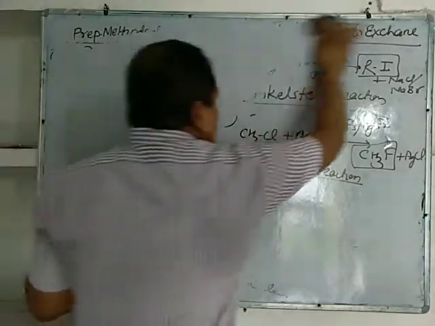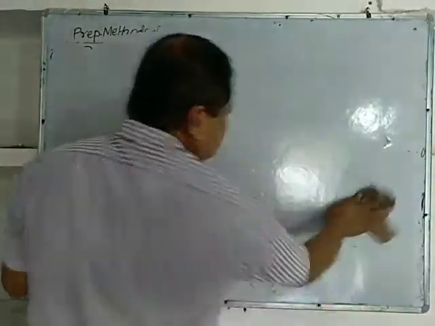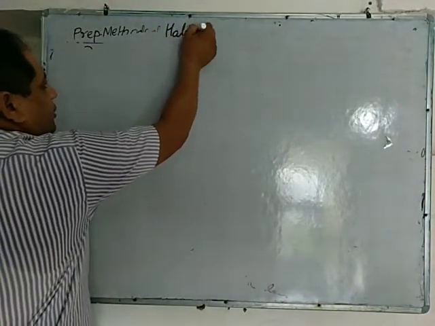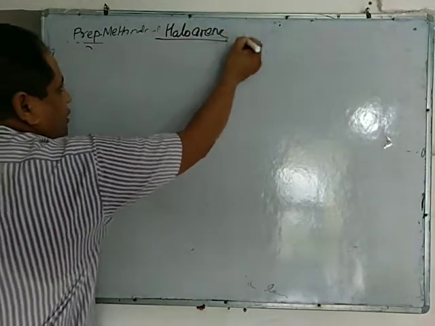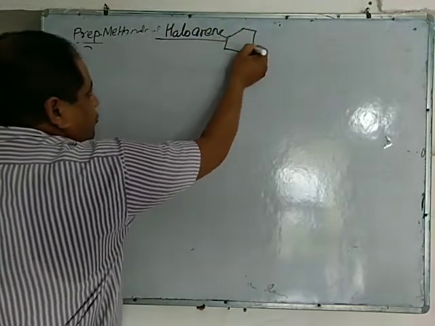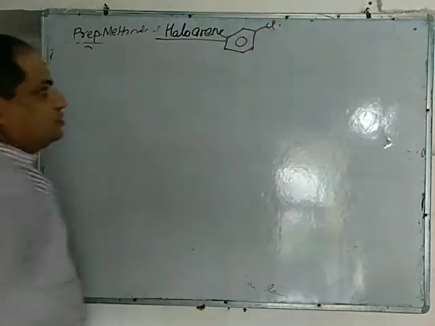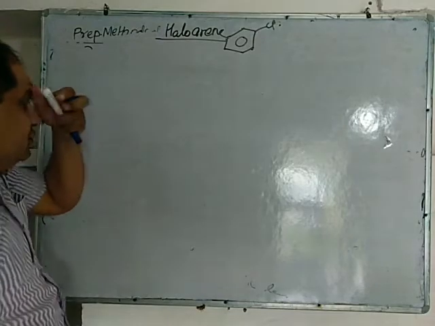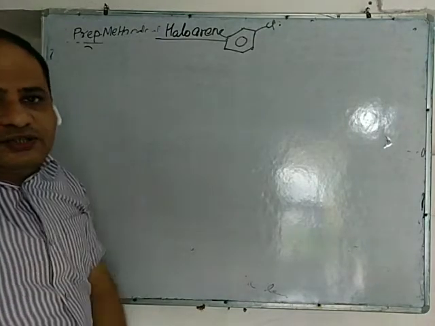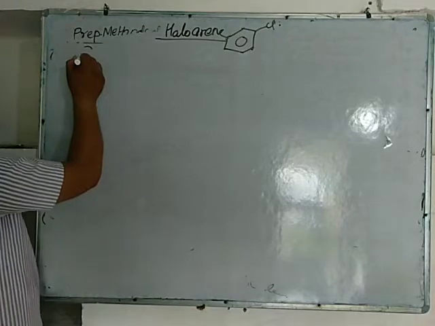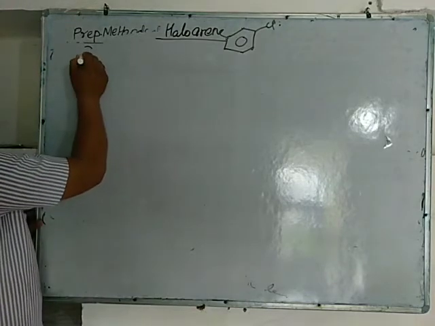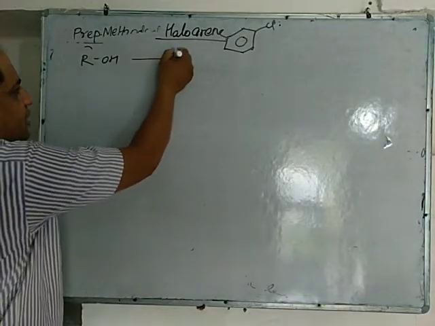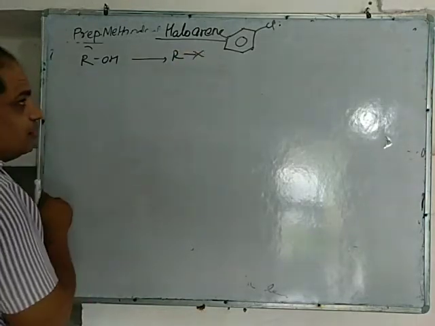Now the preparation method of haloarene. The most important haloarene is chlorobenzene. So preparation of chlorobenzene or haloarene. One important question is there that, as you know, haloalkanes are easily prepared from alcohol.